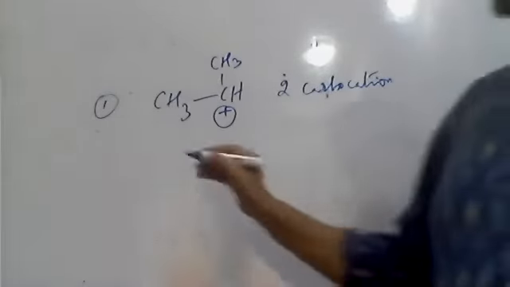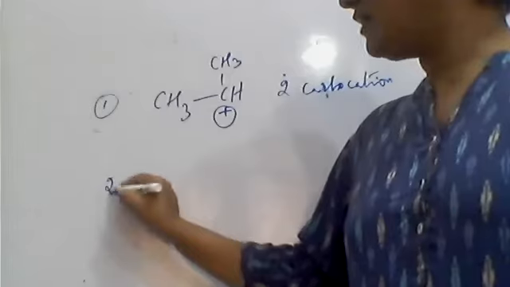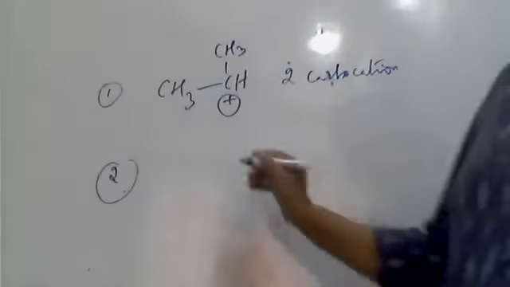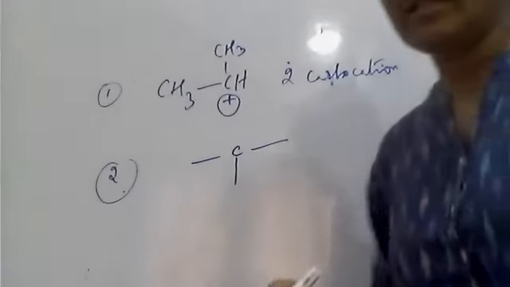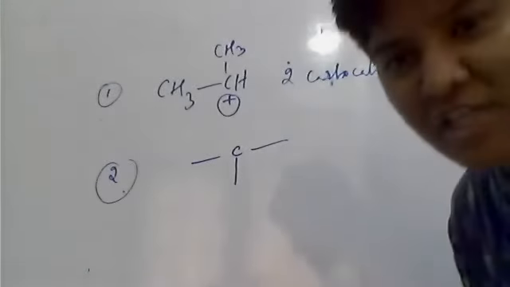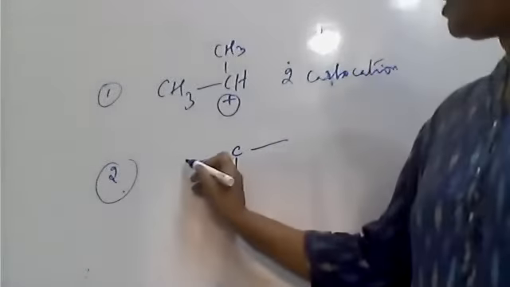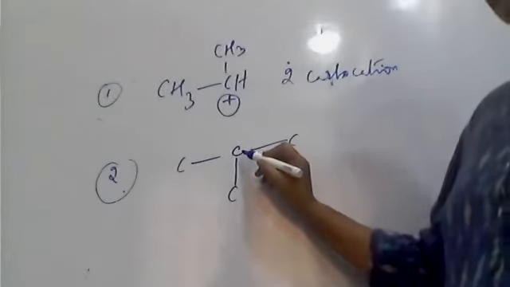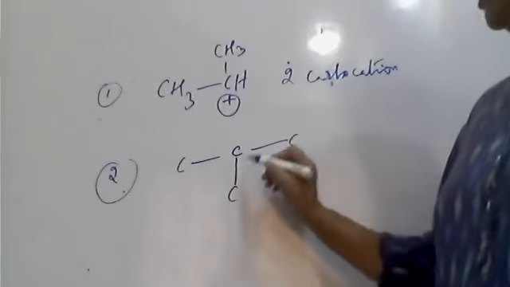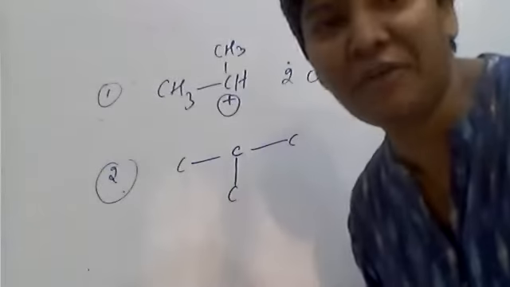And next, say I have taken one more molecule. All of you see, I'm going to take a tertiary here. Tertiary means a carbon attached with three different carbons. So this middle carbon is tertiary, as it is attached with three different carbons.